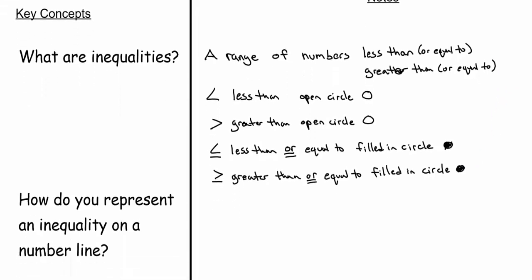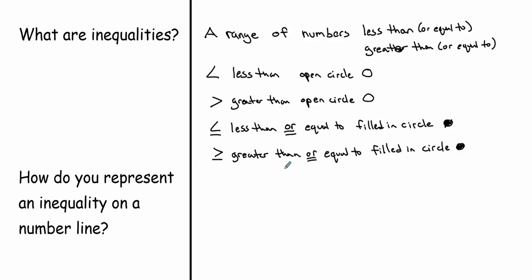So how do you represent an inequality on a number line? Well, say we have x is greater than or equal to 3. So we make our number line, and maybe we have 2, 3, 4. Since this is a greater than or equal to, we use a filled in circle.